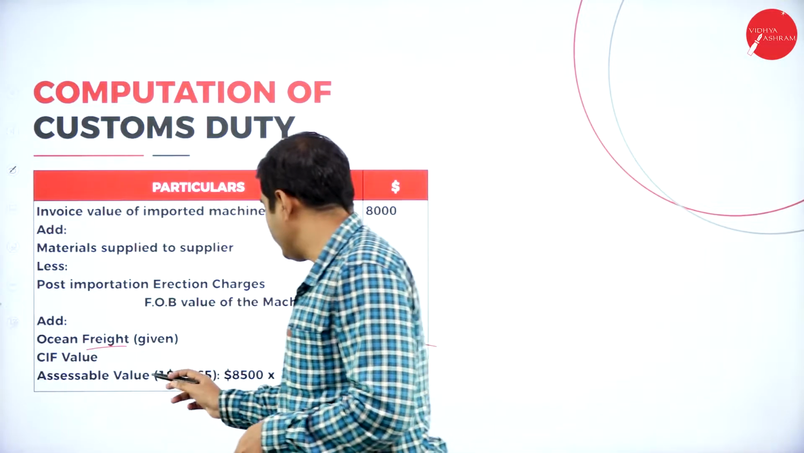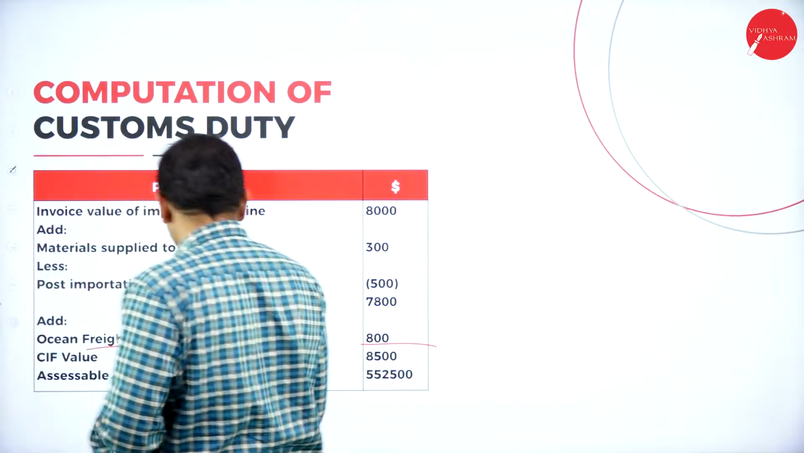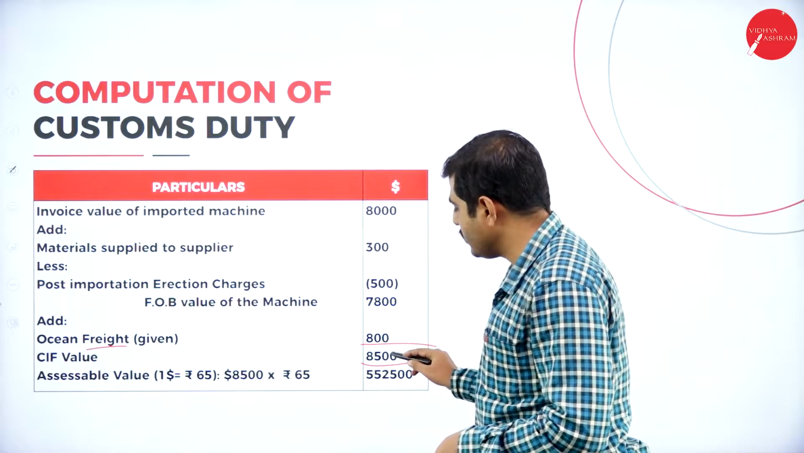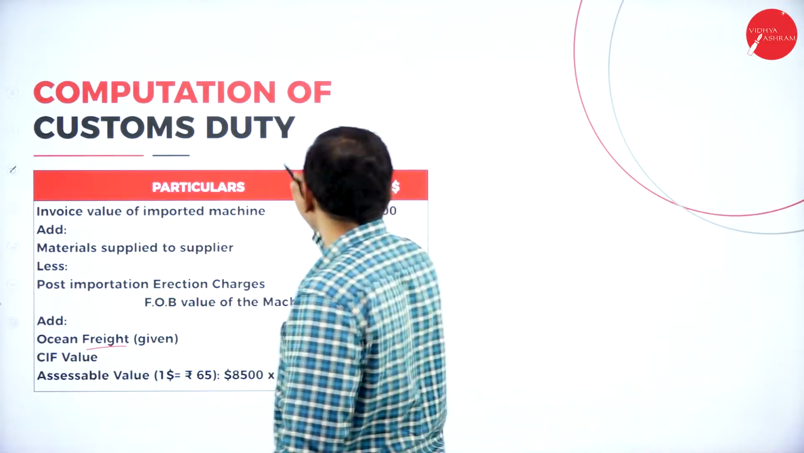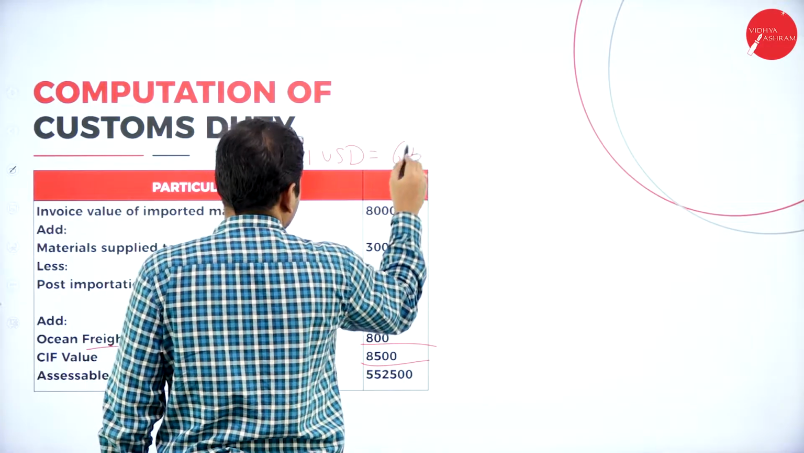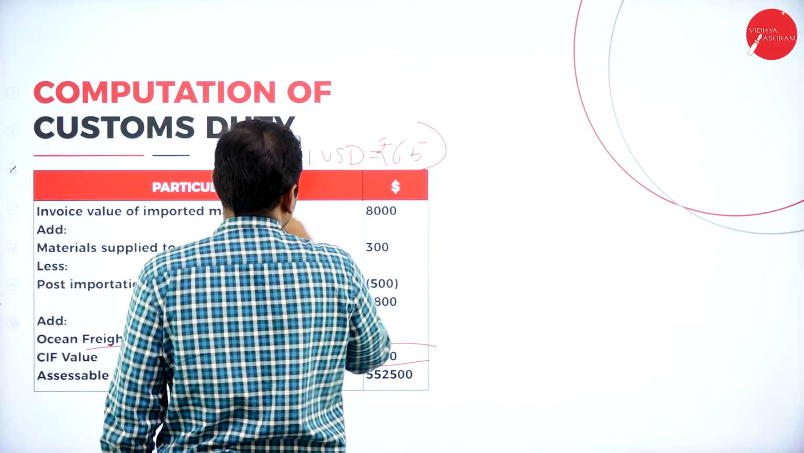Now the assessable value: we are converting $8,500 at 1 USD equals 65 rupees. We can write here, 1 USD equals 65 rupees.